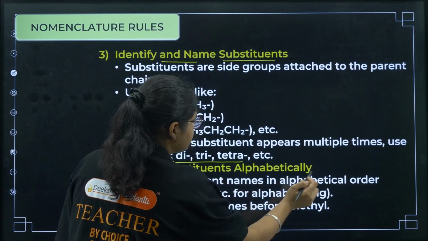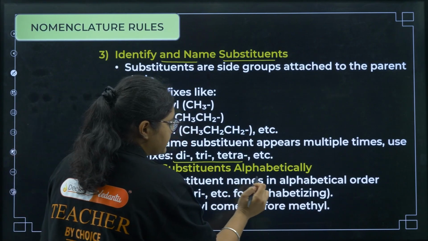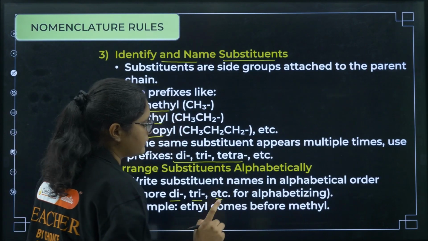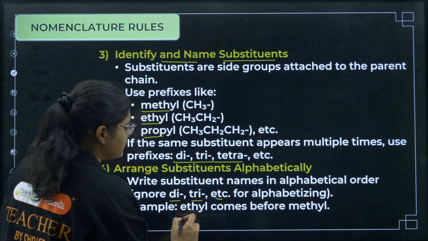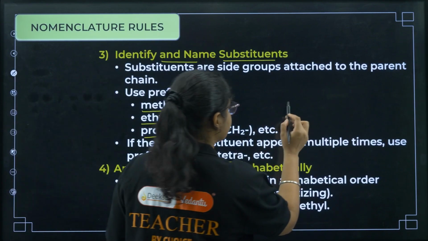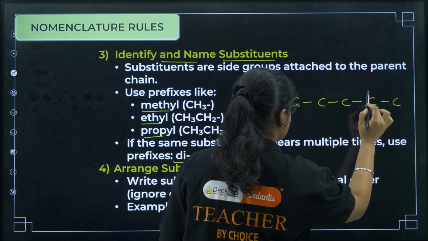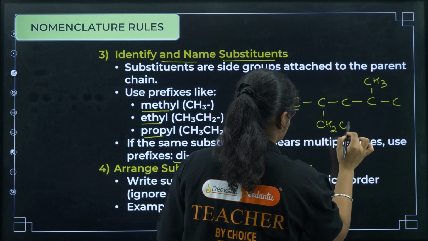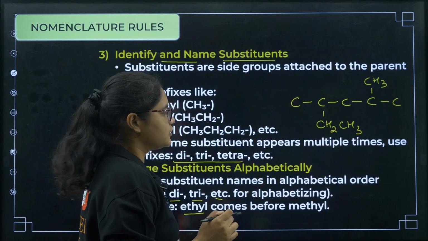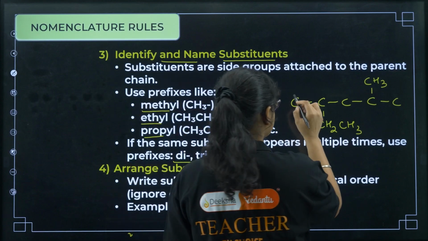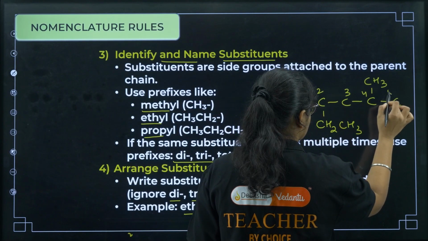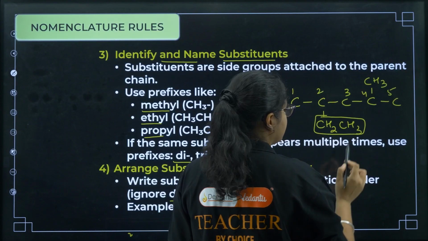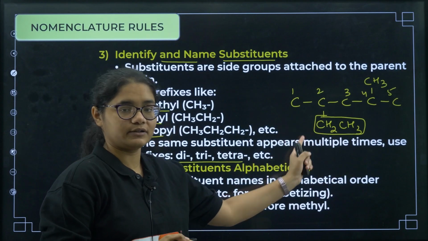Next, arrange the substituents in alphabetical order. So write the substituent names in alphabetical order. Ignore di, tri, etc. for the alphabetical order. Now example, ethyl comes before methyl. Okay, suppose you have a 5 carbon chain. Here you have, for example, a methyl group, okay, and here you have an ethyl group. Right, I told you ethyl means 2 carbons. So if I want to number it, okay, the numbering should be like this. Now if you see, on this carbon this is the ethyl group, so this has to be named first, because alphabetically it comes first.